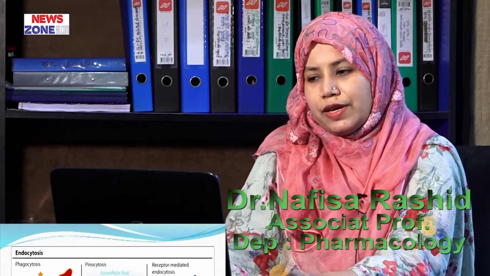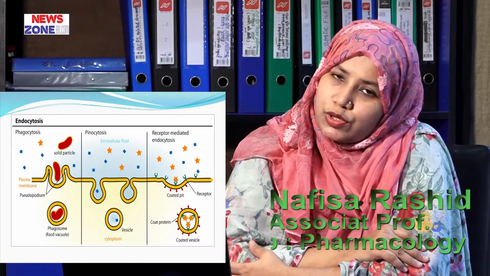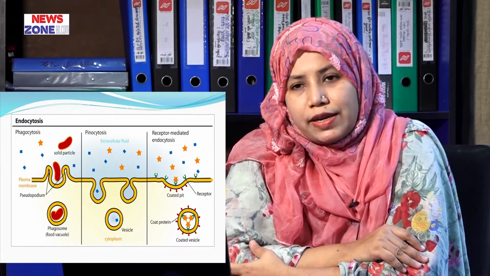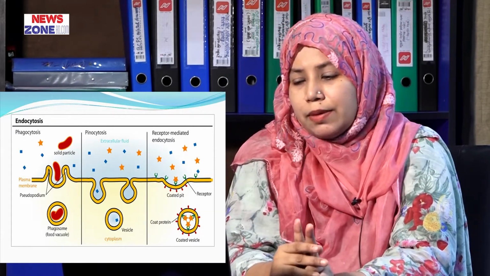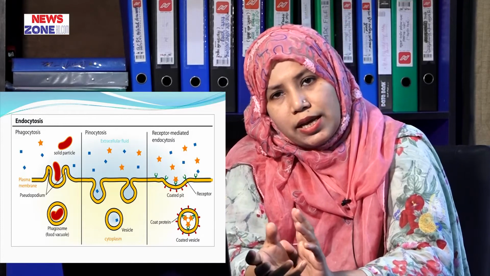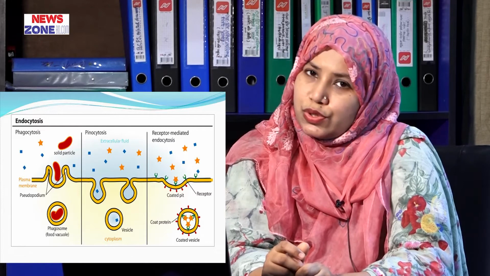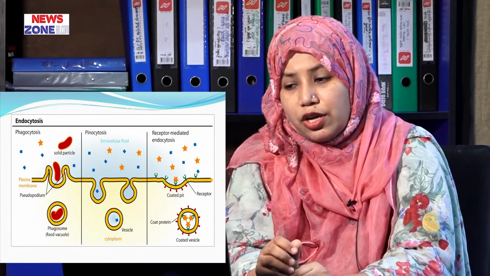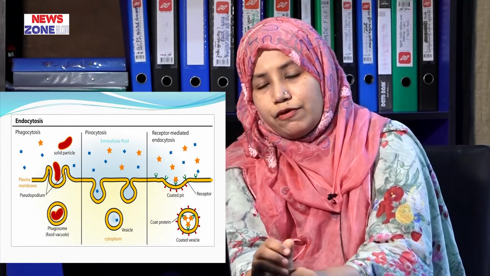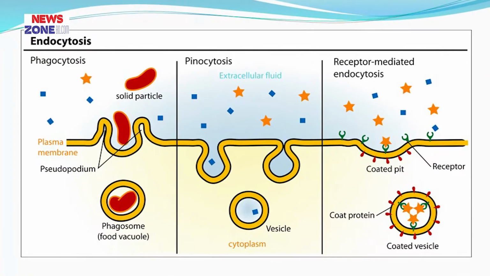Now, factors modifying drug absorption. This is a very important written question and also for the Viva. Factors modifying drug absorption, we can memorize by remembering 2 points. Number one, some factors are related to the drug and some factors are related to the patient. Then what are the factors related to the drug? Lipid solubility of the drug, size of the drug, degree of ionization, presence of a second drug, formulation of drug, concentration of drug. Now I am explaining the topics. Number one, lipid solubility of the drug.